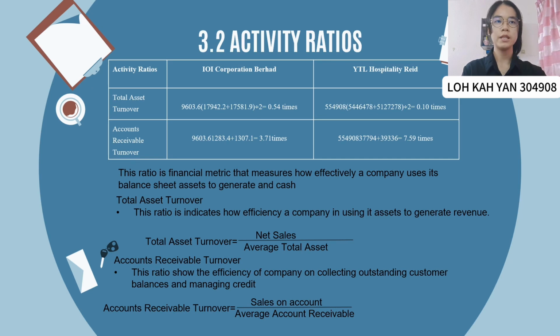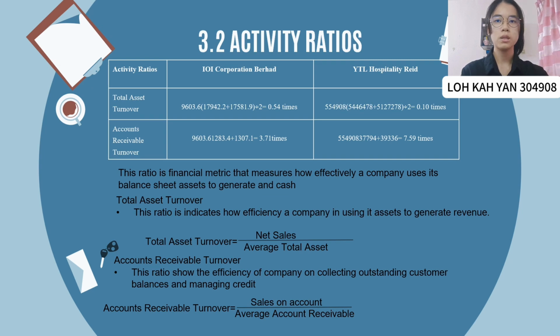Activity ratio is a financial metric that measures how effectively a company uses its balance sheet assets to generate revenue and cash. The activity ratio has two ratios. First is the total asset turnover. Second is the account receivable turnover.